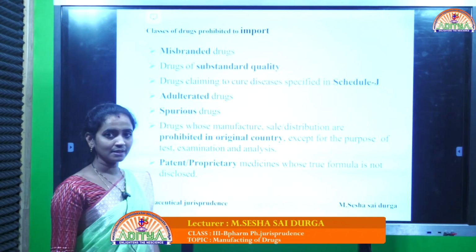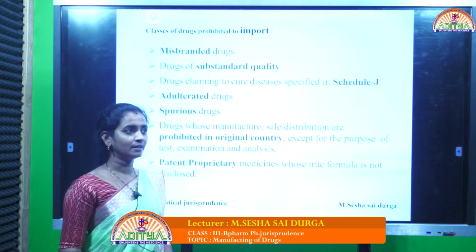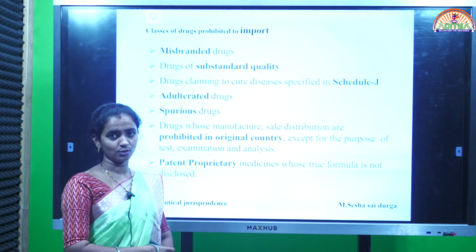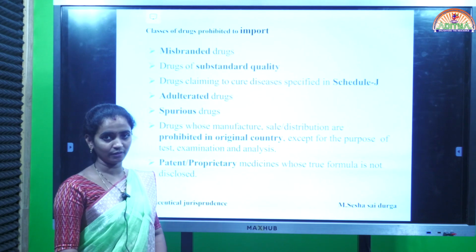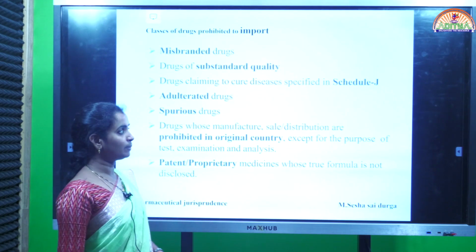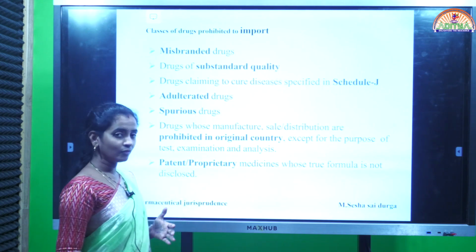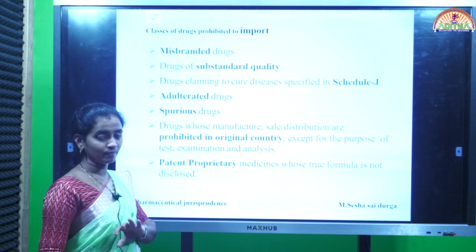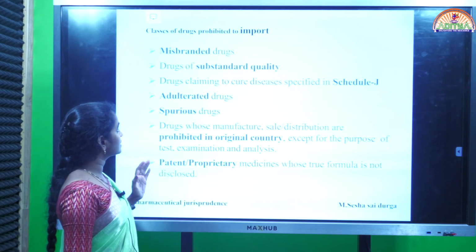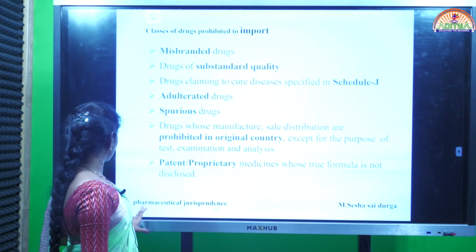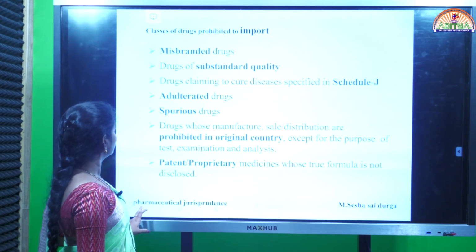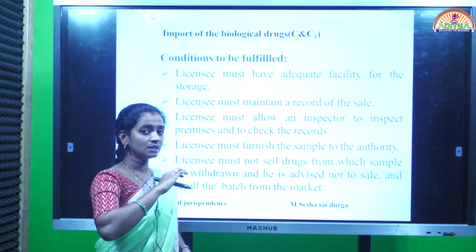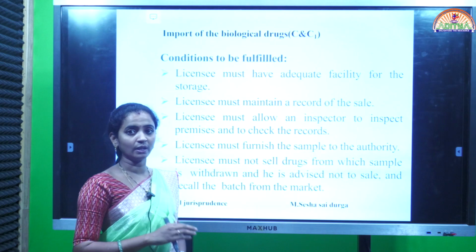In the last class I already discussed the import of drugs according to the Drugs and Cosmetics Act 1940 and its rules 1945. In that, various criteria are given according to the act: which drugs are prohibited, the import of biological drugs, and how the C and C1 drugs can be imported.